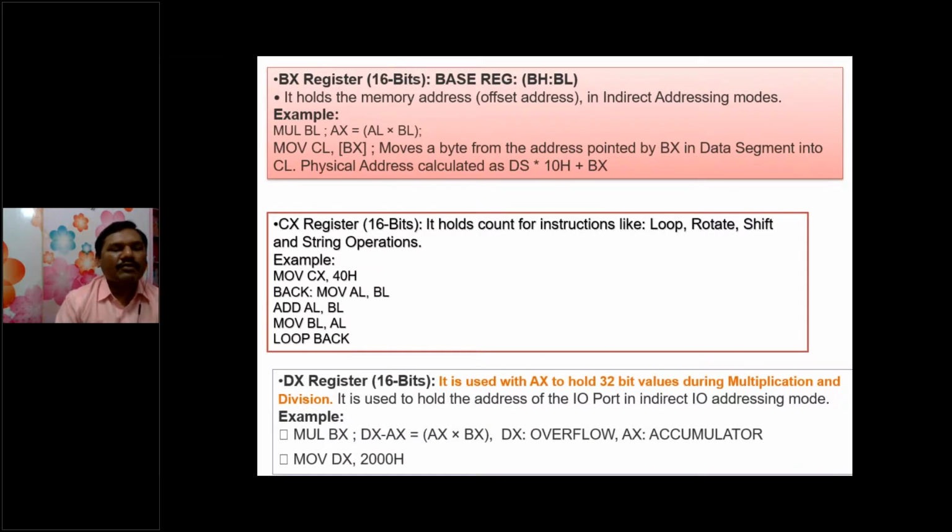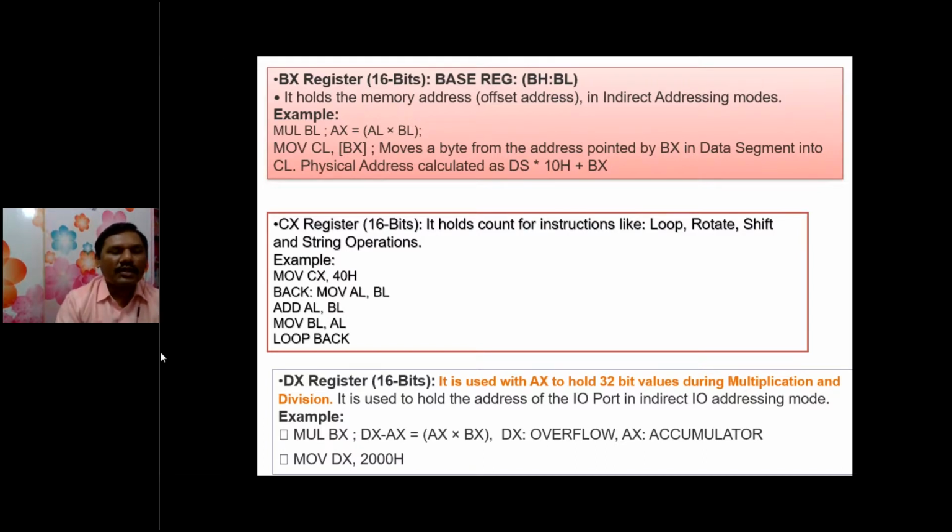Here we have one more very important register, which is called the data register or DX register. Its main purpose is to be used in multiplication and division operations. Because in division we have two outputs, quotient and remainder, the remainder is stored by the DX register. In multiplication also, if you multiply two 16-bit values, the result will be 32-bit, so the overflow of that 16-bit is stored by the DX register. This is the main purpose of the DX register.